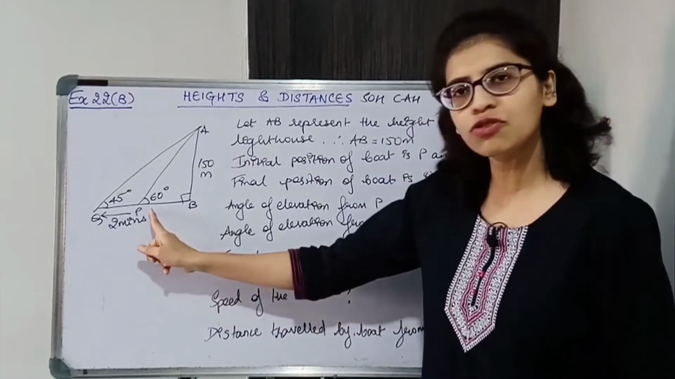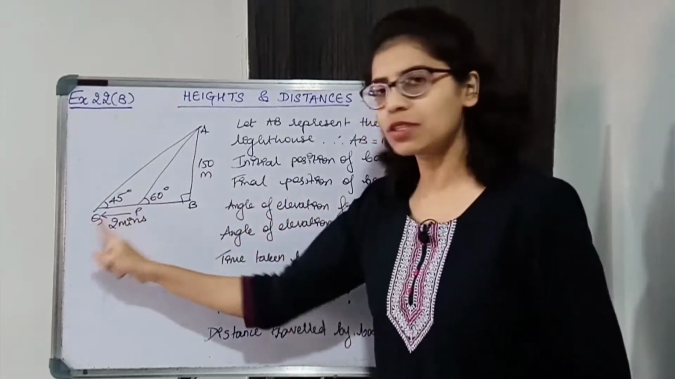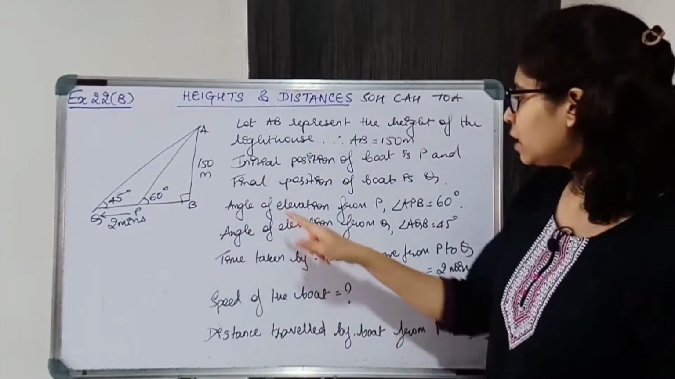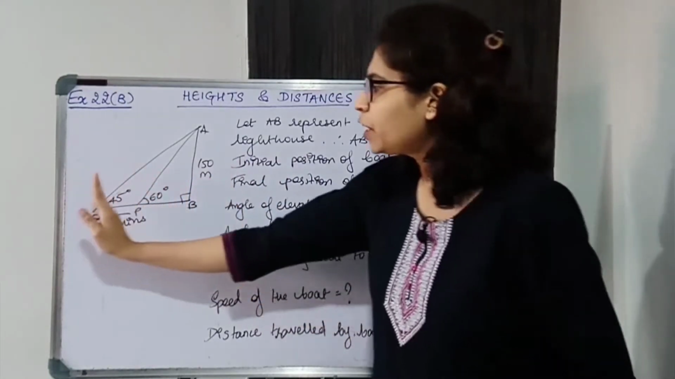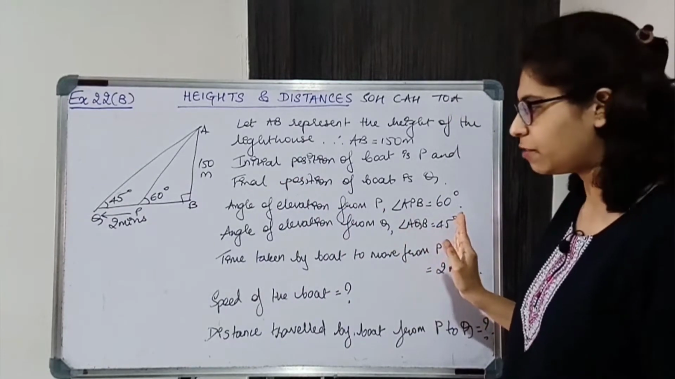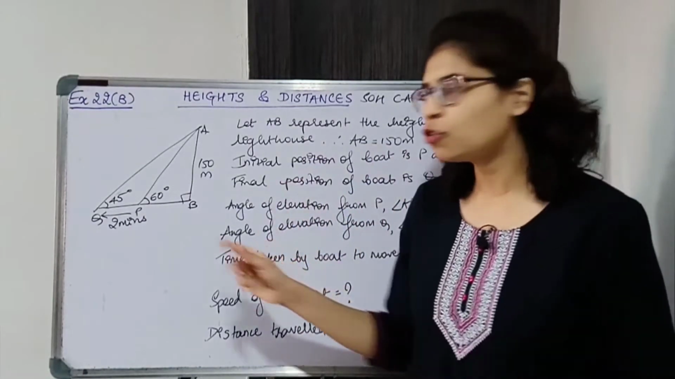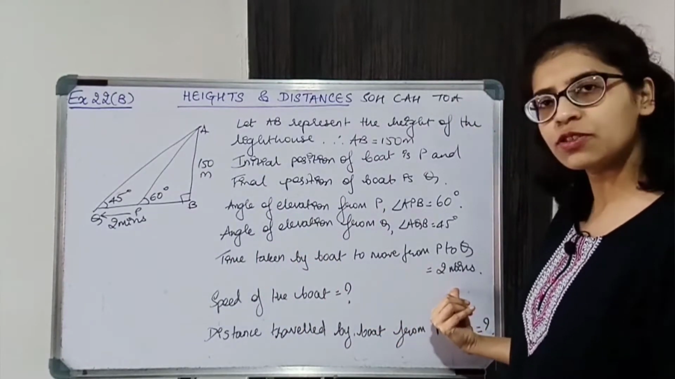Now initial position of boat is P. Okay, so initial position is P, final position is Q. Now angle of elevation from P, that is angle APB, is 60 and then it is moving to Q. So the angle of elevation changes to 45. So angle AQB is 45. Time taken by the boat to move from P to Q is 2 minutes. Okay, so 2 minutes हो जाएगा.